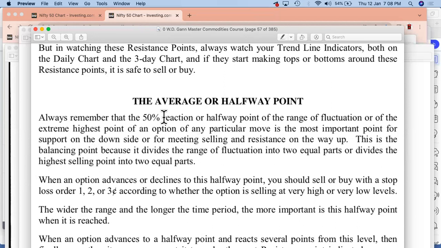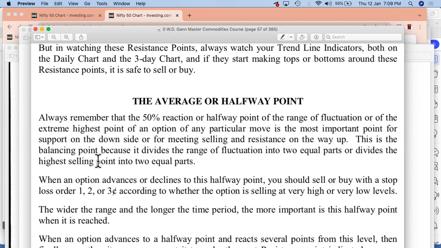So I'll just read it again for you how things are there. Always remember that the 50% reaction or halfway point of the range of fluctuation or of the extreme highest point of an option of any particular move is the most important point for support on the downside or for meeting selling and resistance on the way up.